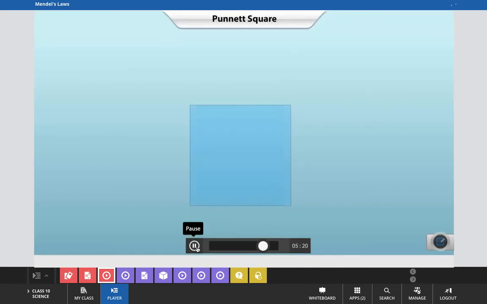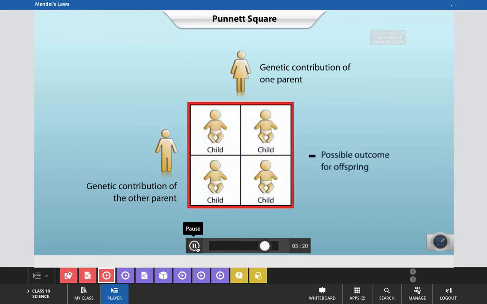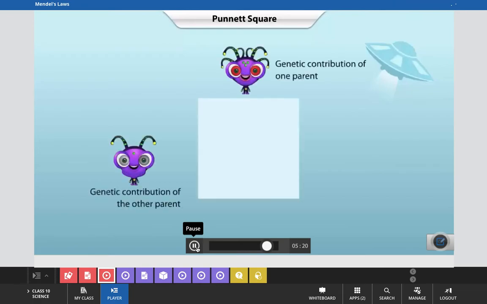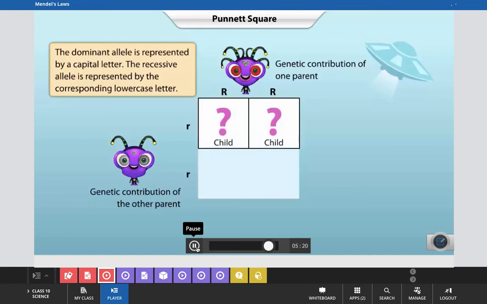Now I think it is clear to you. The Punnett square is a simple graphical way of working out all the potential traits in an offspring based on the genetic contribution of each parent. Let's imagine that in a faraway universe, red eyes are completely dominant over grey eyes among the aliens. How will these traits be passed on to the offspring of a red-eyed and a grey-eyed alien?